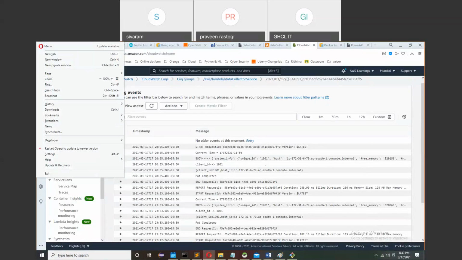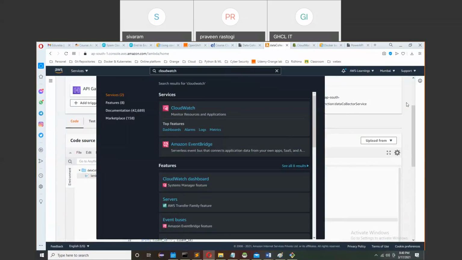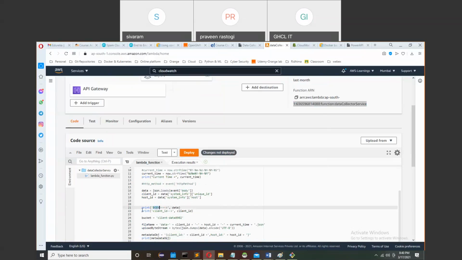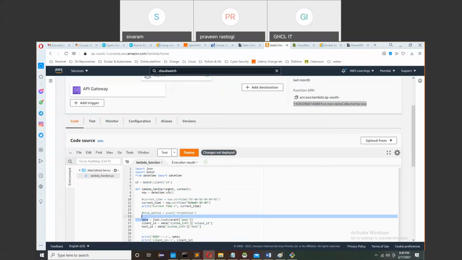If we go again to my Lambda function, here you can see I am printing the body. What is my body? My body is data. And what is the data? The event is this object, and event.body.